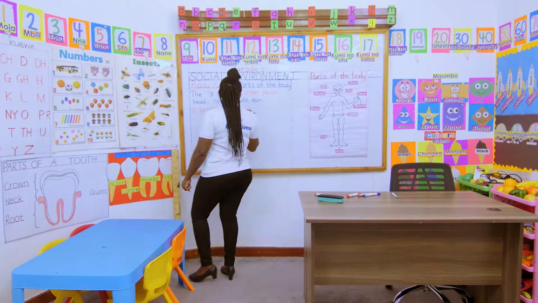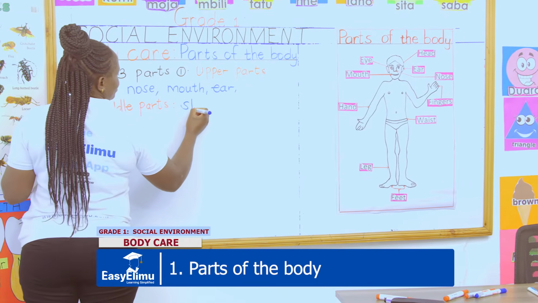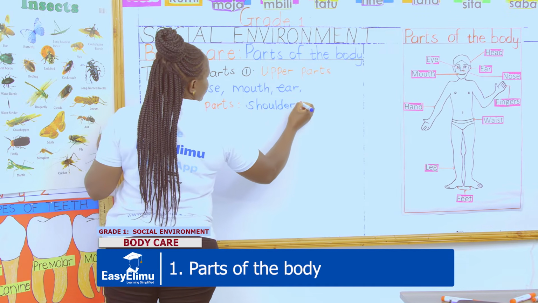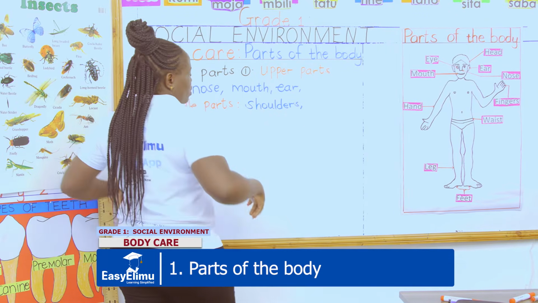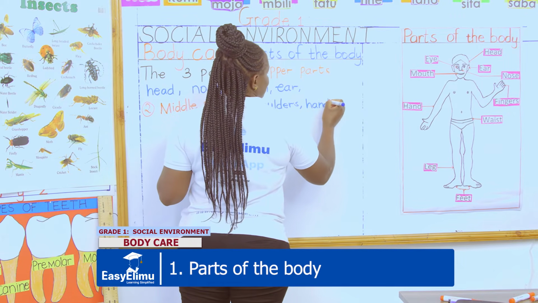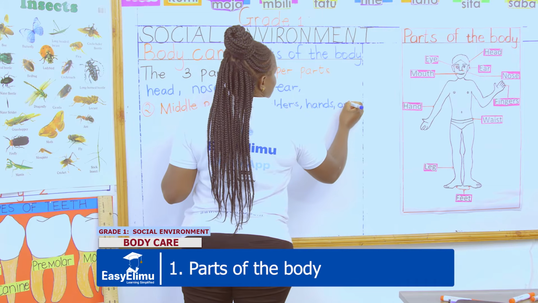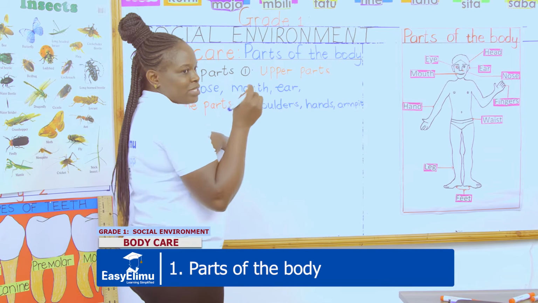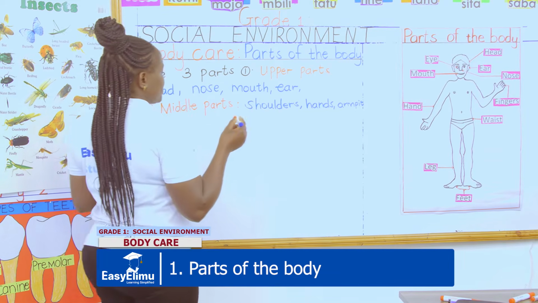The middle part starts from the shoulders. We have the hands on those middle parts. We have the armpits. Show me your armpit. Do you know where the armpit is? This part of the body. This is what we call the armpit.